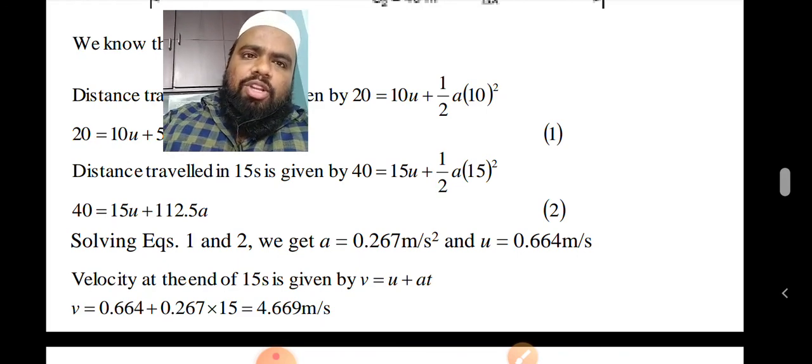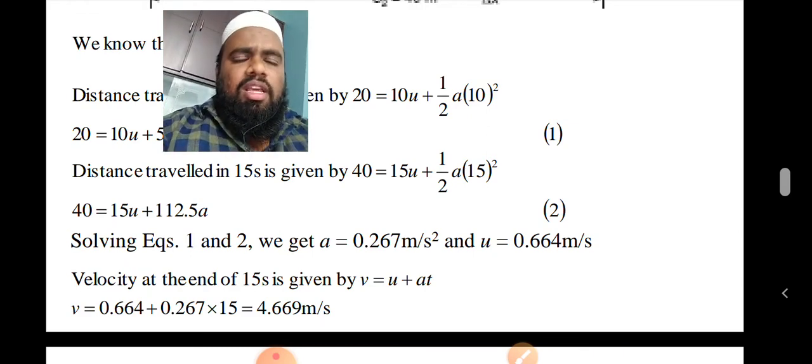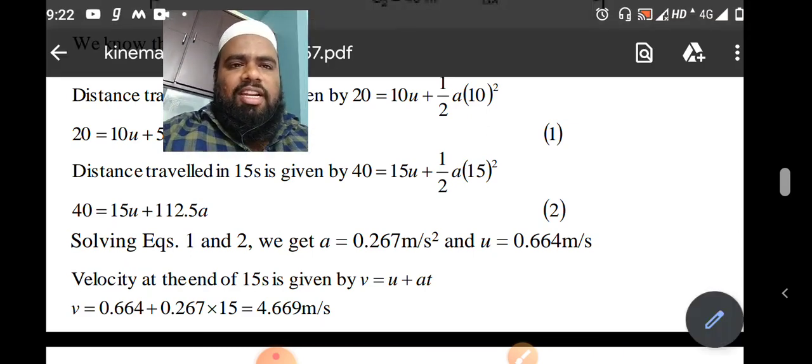So we'll meet in the next video. I will prepare curvilinear motion in the next video. So we'll meet in the curvilinear motion part. Hope you are understanding all the points.